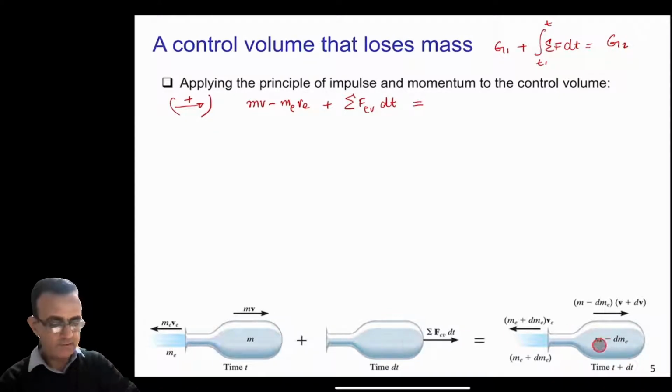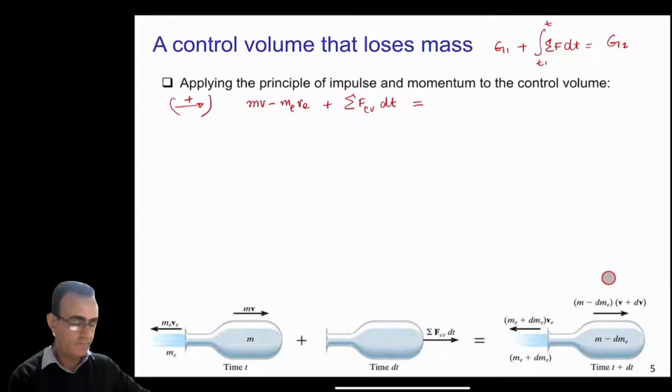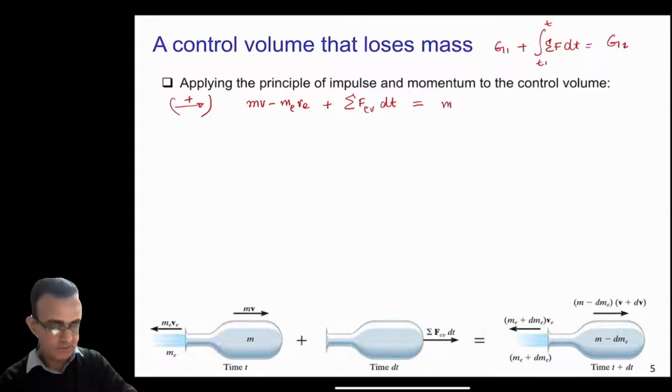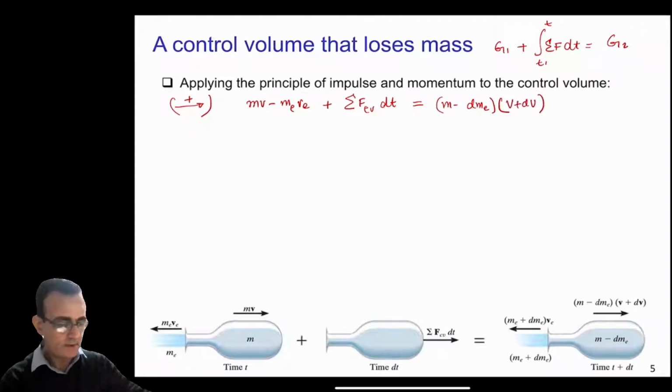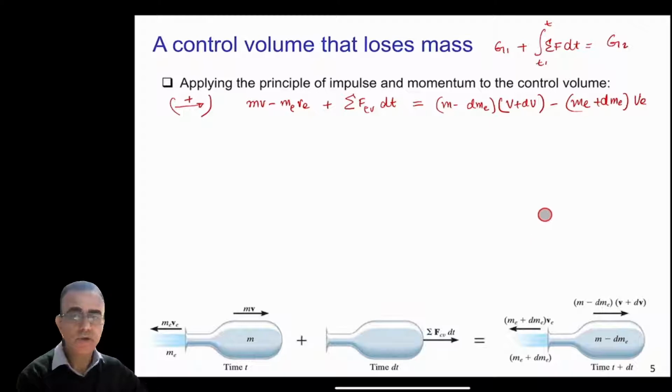And then on the right hand side, we have the momentum of the device, which is this part, and the momentum of the gases, which is this part here. Again, this is positive and this is negative. So you can say (m minus dm_e) times (v plus dv), and then minus (m_e plus dm_e) times v_e, which is this part here. We have this equation for the principle of impulse and momentum when we apply it to this figure here.